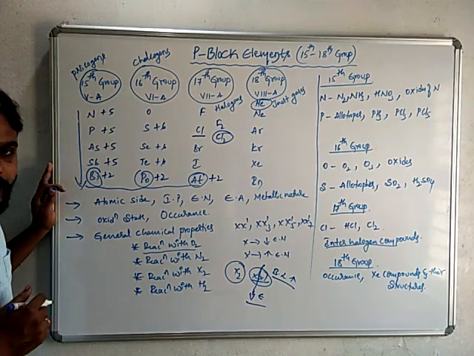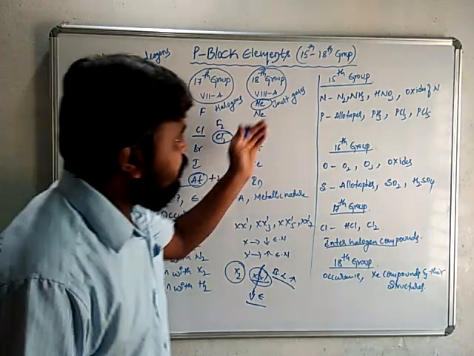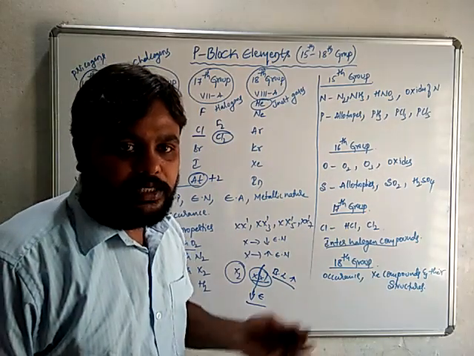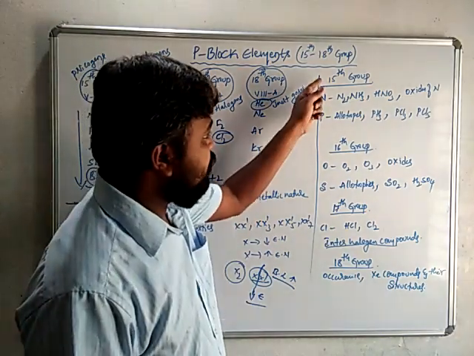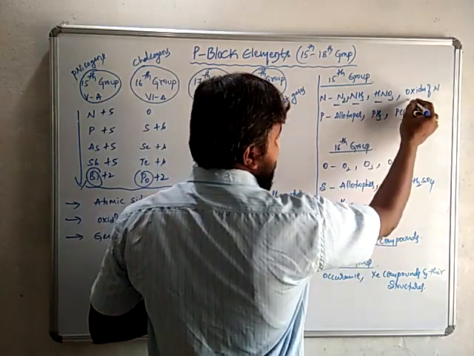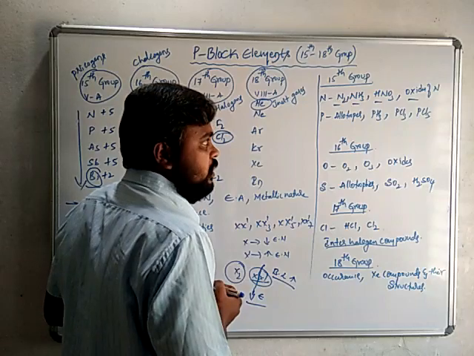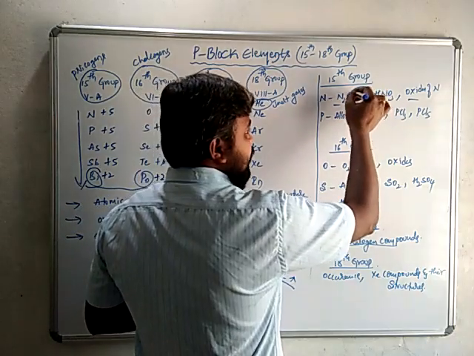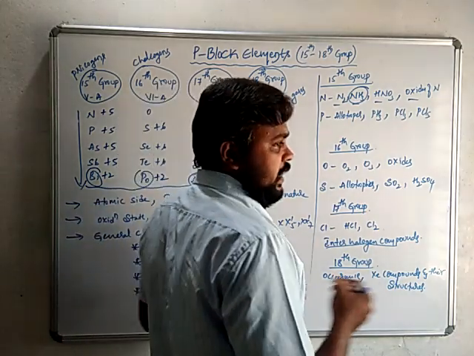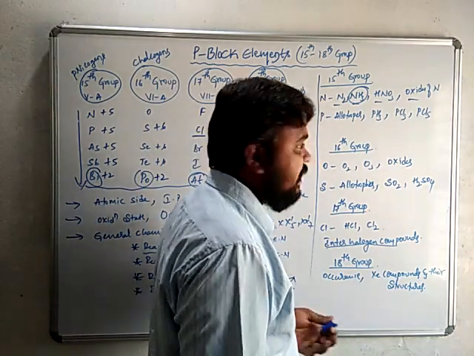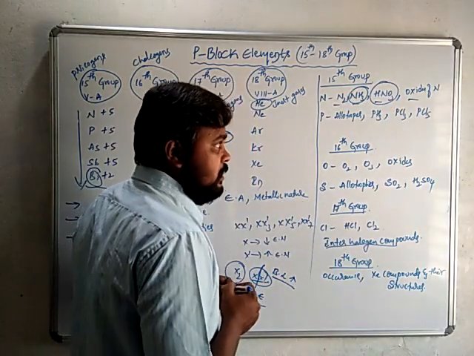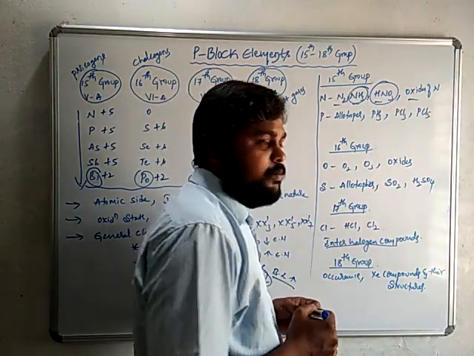So we have so many points here. Next is the preparation and properties of some important compounds. In the 15th group elements, we are going to discuss dinitrogen, ammonia, nitric acid, and oxides of nitrogen. Ammonia can be prepared industrially by Haber's process, with its catalyst and optimum conditions. One more important compound is nitric acid, which is industrially prepared by Ostwald's process.